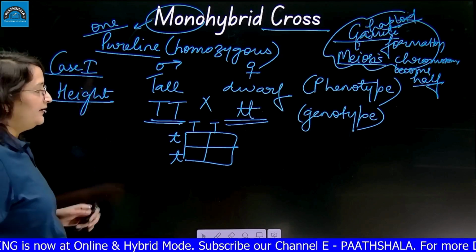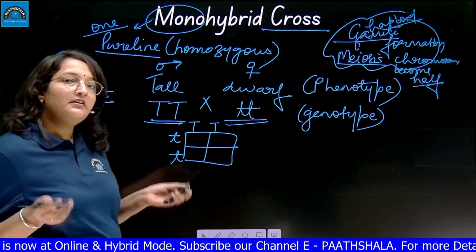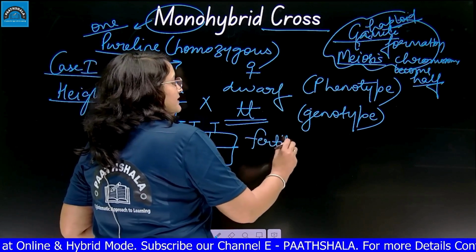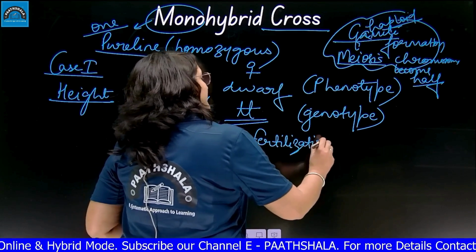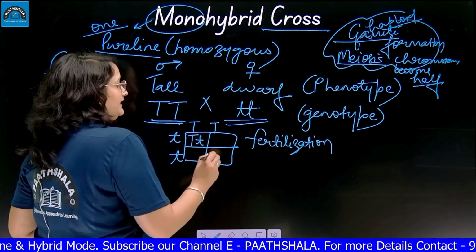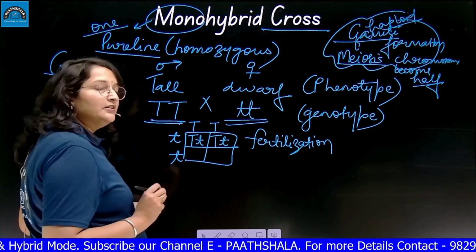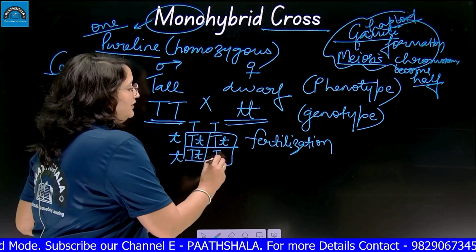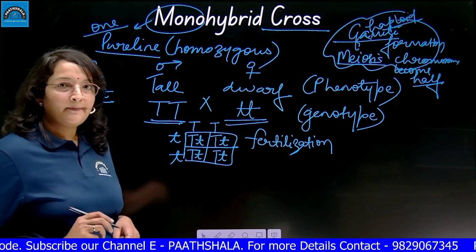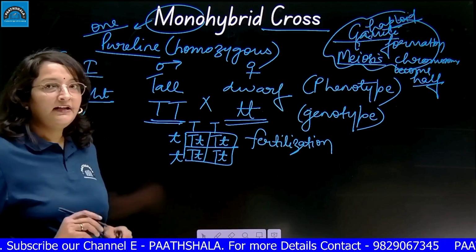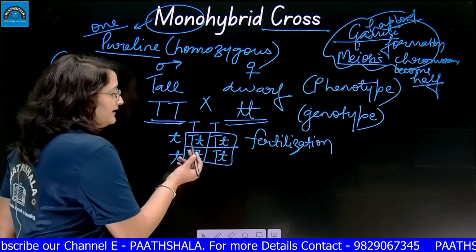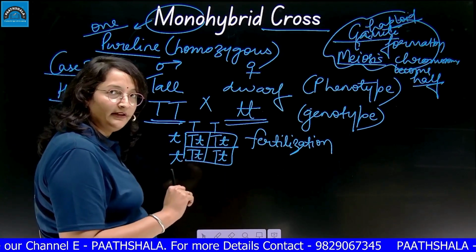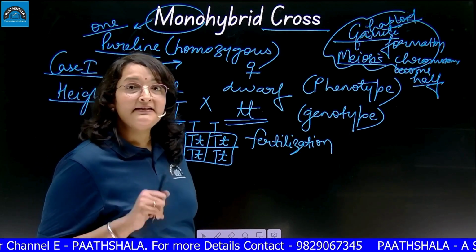Fine. Now what will the gametes do? Gametes will undergo fertilization. During fertilization, both the gametes will fuse. And when fertilization occurs, capital T small t will come in each box. So all four have a heterozygous combination. But what I told you, capital T is the dominant form.